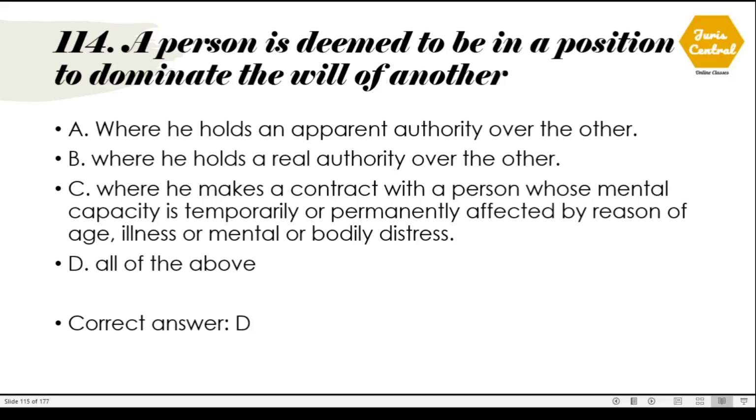114. A person is deemed to be in a position to dominate the will of another when all the conditions are satisfied. The correct option is option number D, all of the above. Where he holds an apparent authority over the other, where he holds a real authority over the other, where he makes a contract with a person whose mental capacity is temporarily or permanently affected by reason of age, illness or mental or bodily distress.